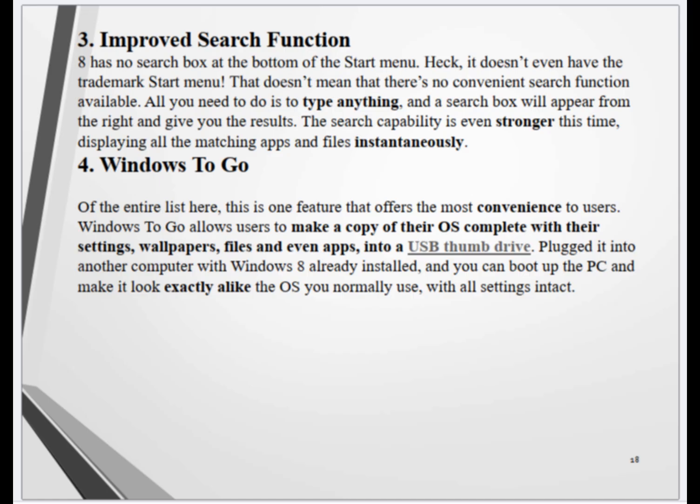4. Windows To Go. This is one feature that offers the most convenience to users. Windows To Go allows users to make a copy of their OS complete with their settings, wallpapers, files, and even apps, into a USB thumb drive. Plug it into another computer with Windows 8 already installed, and you can boot up the PC and make it look exactly like the OS you normally use, with all settings intact.